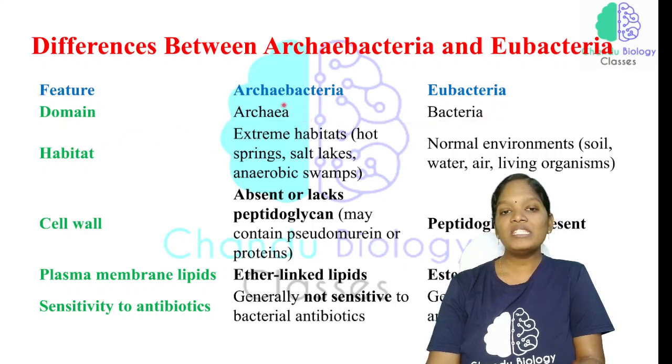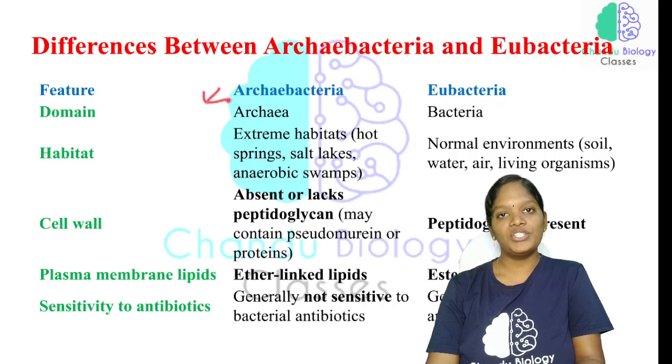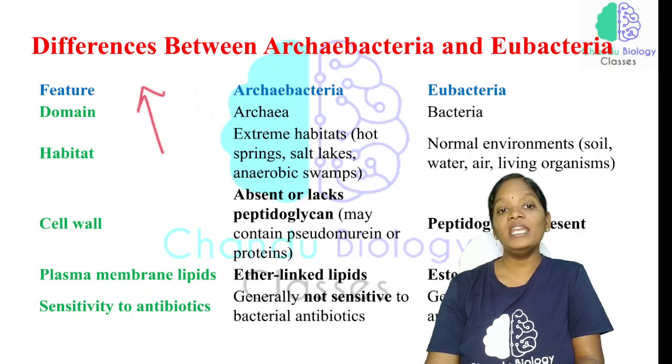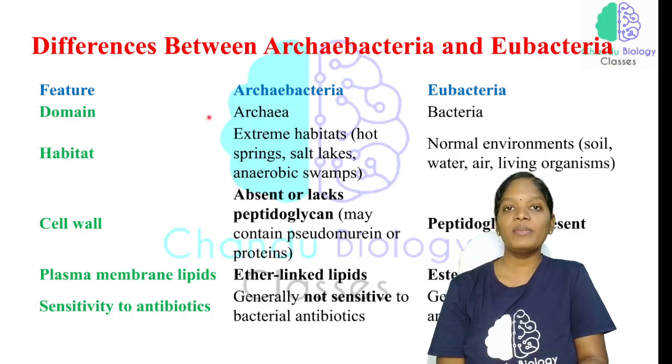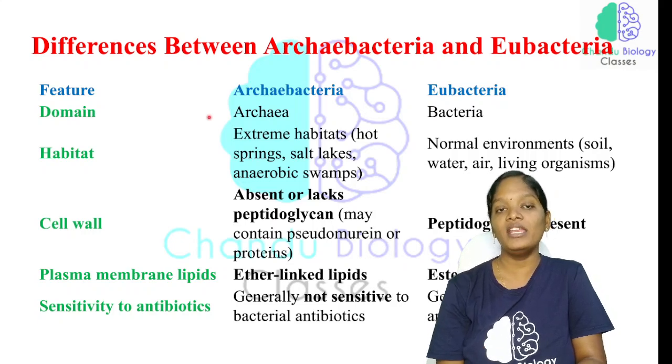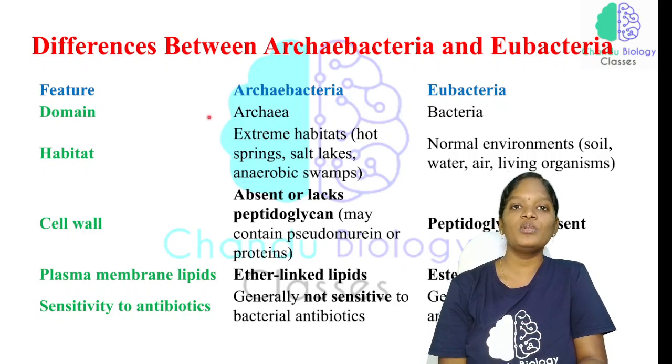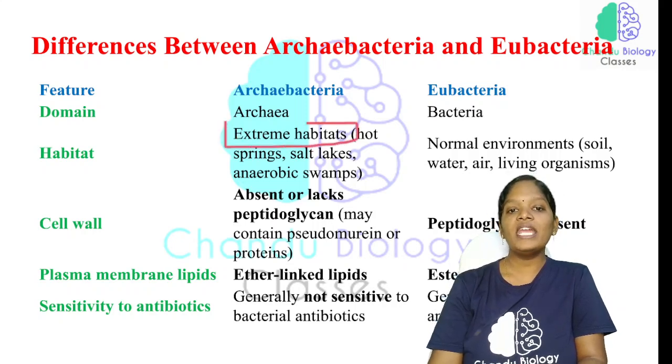The special feature that archaebacteria possess is that they can live in extreme conditions. Extreme conditions means they can live in extreme heat, extreme cold, high pressure and low pressure. They can also tolerate very high salt concentration and live where methane is high. So they live in extreme habitats.